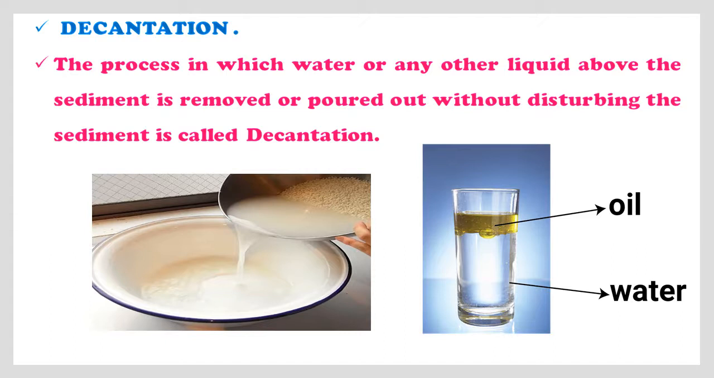So this process is called as decantation. So what do you mean by decantation? The process in which water or any other liquid above the sediment is removed or poured out without disturbing the sediment is called as decantation. See one more example they given. It is also used to separate two immiscible liquids, that is oil and water. Children, I hope you all understood this, right?